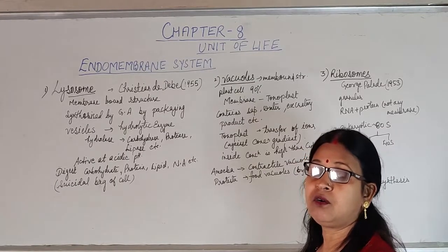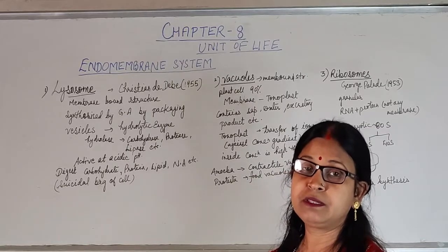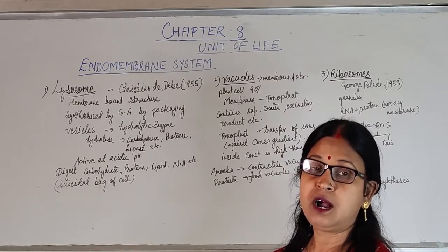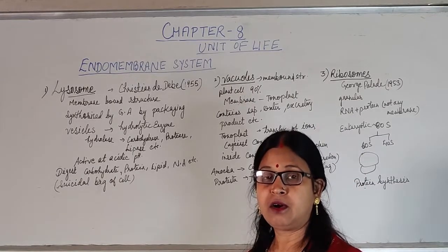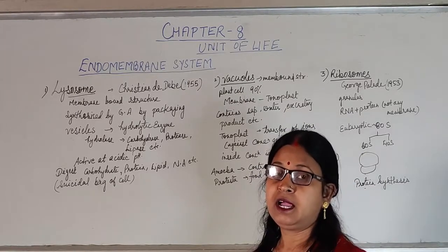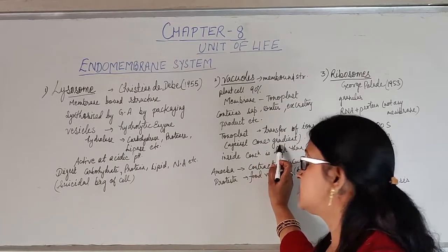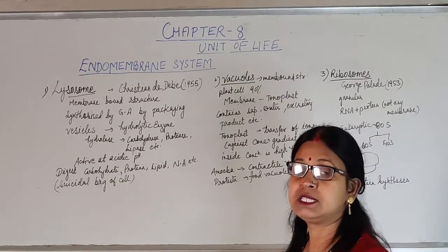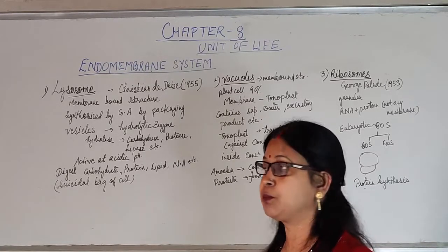The membrane of this vacuole in plant is known as tonoplast, which helps in the transportation of the ions from inside to outside and or outside to inside, and they help in transportation against the concentration gradient. That's why inside the vacuole the concentration is higher than the cytoplasm.